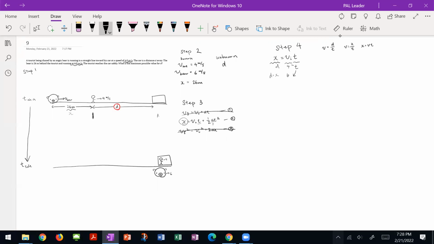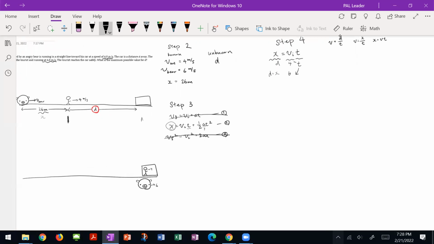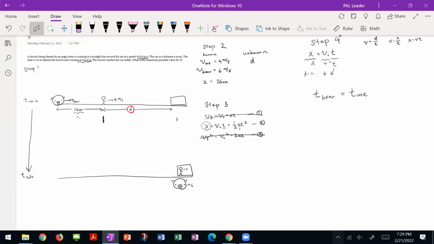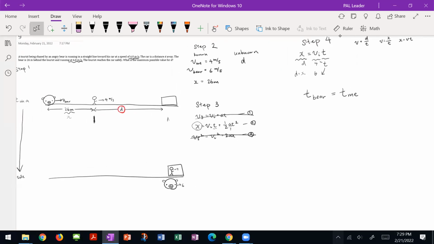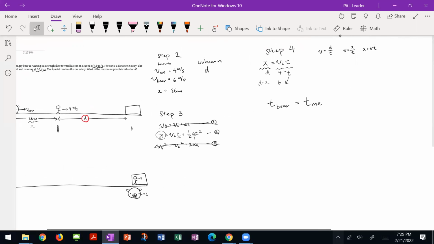So I can say that the time for the bear is the same as the time I ran for. How long I ran for is the same amount of time as how long the bear ran for.